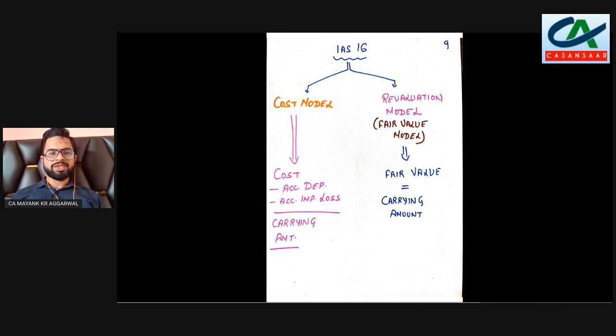So cost model is basically cost minus accumulated depreciation minus accumulated impairment losses, and the resulting amount is called the carrying amount, which is taken forward in the balance sheet. And in case of revaluation model, we have fair value, which is equal to the carrying amount of the fixed assets which we take into the balance sheet. So as per IAS 16, the entity has the option to apply either of these models, either cost model or revaluation model. It is up to the entity which model it wants to select.